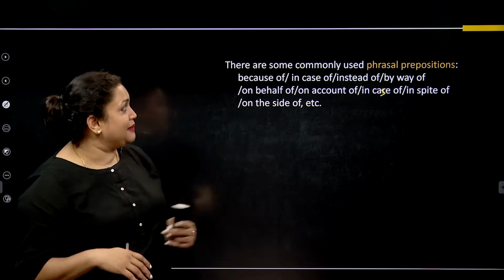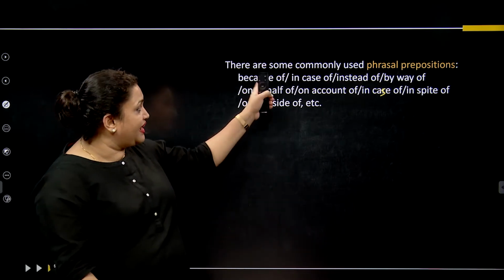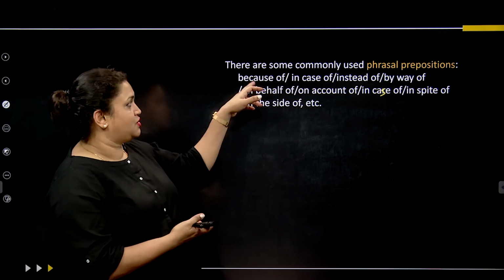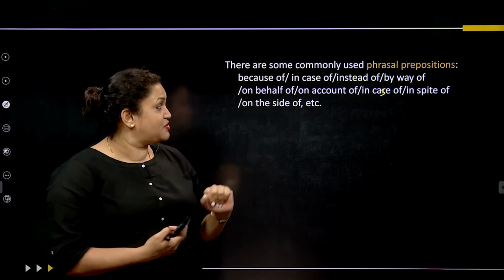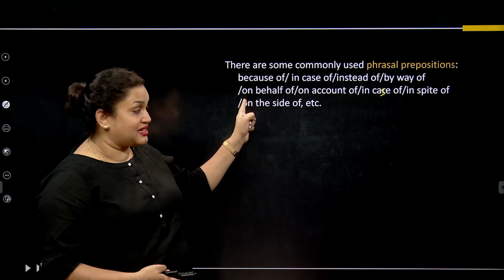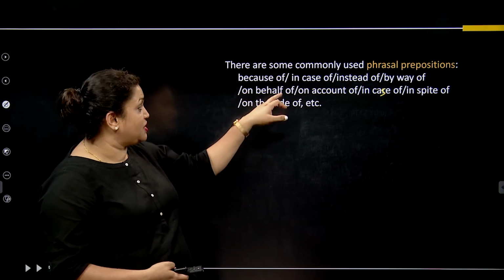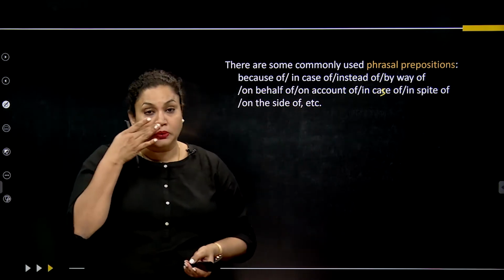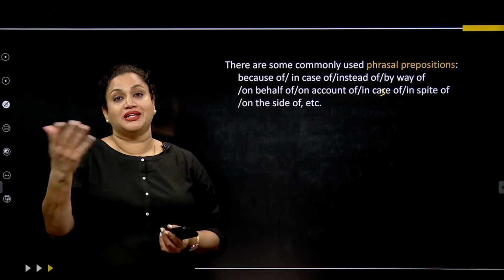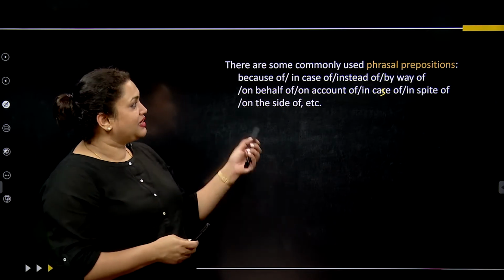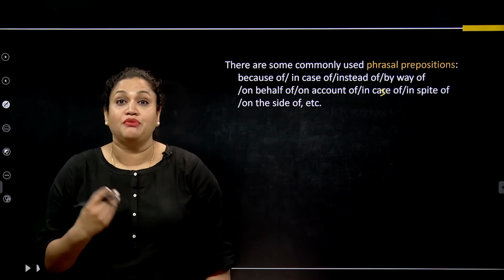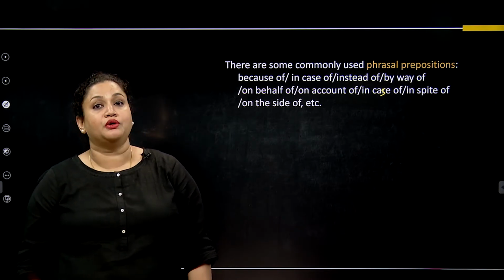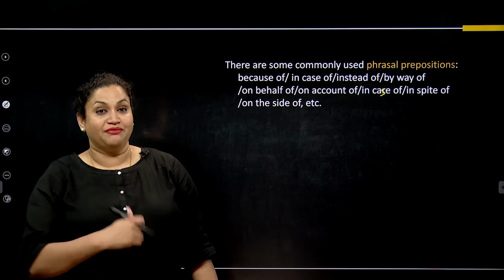Now if you keep checking, you will understand that we already have two words here: this is a conjunction and this is basically a preposition. In is a preposition. Of is again a preposition. That goes on and on, so we need to understand how it is changing. These phrasal prepositions can be used as transition words, or they can also be used as adverbial phrases.